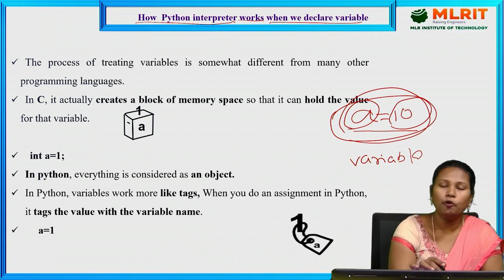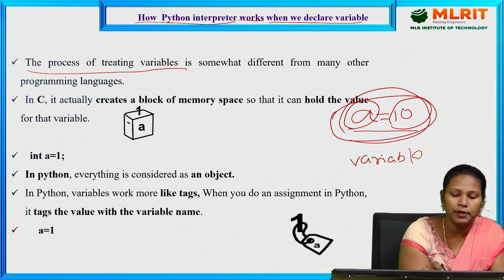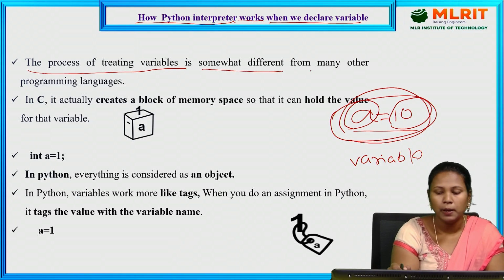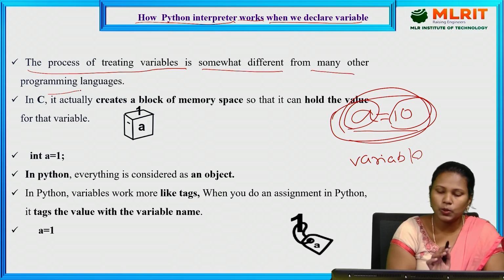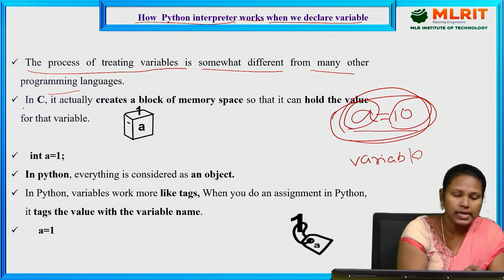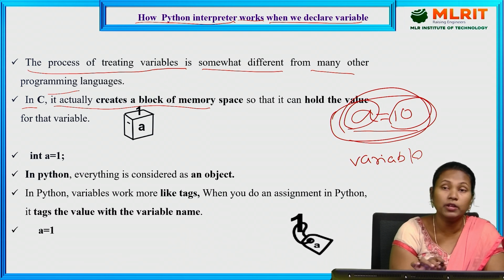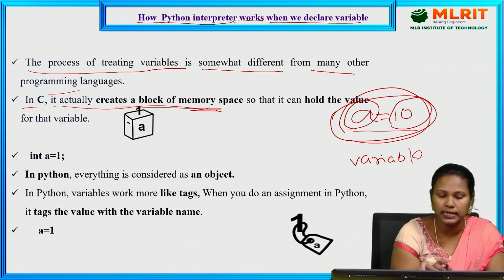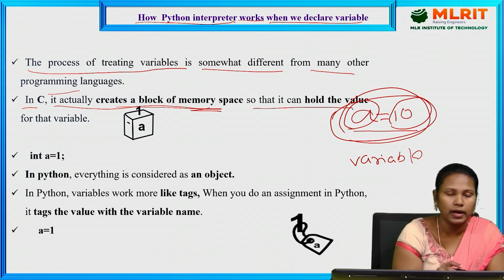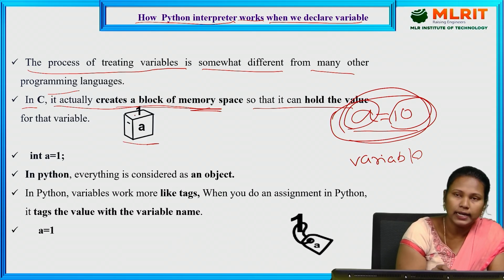So here, how does the Python interpreter work when we declare a variable? The process of treating variables is somewhat different from many other programming languages. In C, it takes a different way; in Python, it takes a different way. We'll see all those things. In C, it actually creates a block of memory. Whenever we create a variable, it creates a block of memory space, one space so that it can hold the value. After creating the memory space, it holds the value. So A contains the value 1: int A is equal to 1.